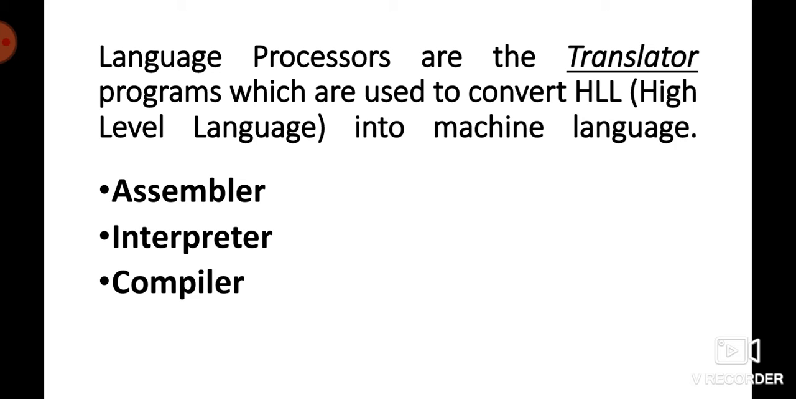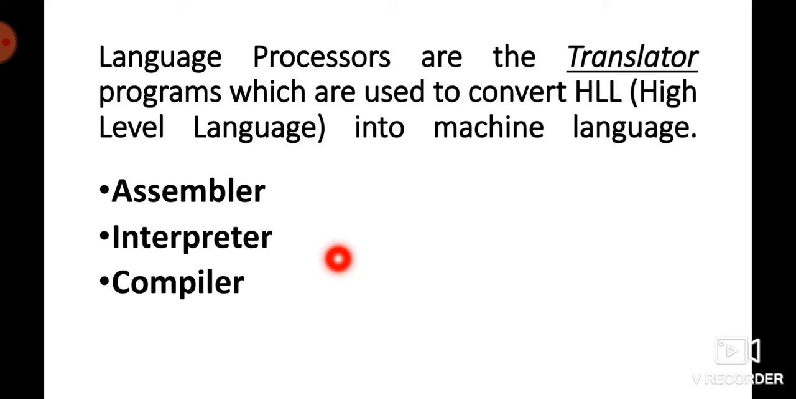Now come to the interpreter. What are interpreters? Interpreters are language translator programs which are used to convert the high level language. High level language means the programming languages that we are using nowadays, like C, C++, Java, .NET, VB.NET, ASP.NET, many languages are there. Interpreters convert the high level language into machine language, but interpreters are very slow translators.